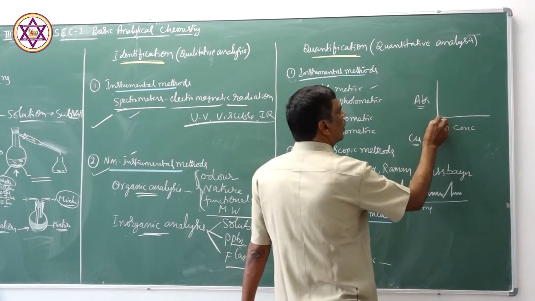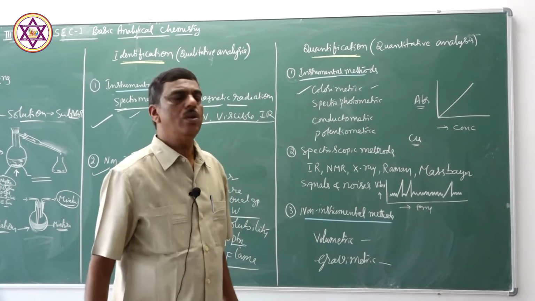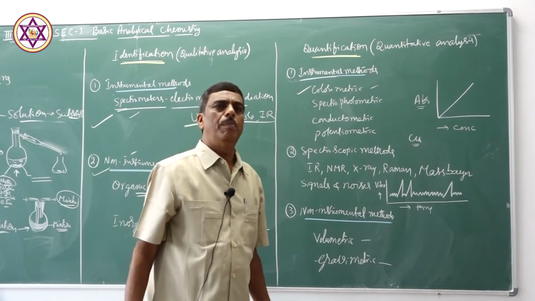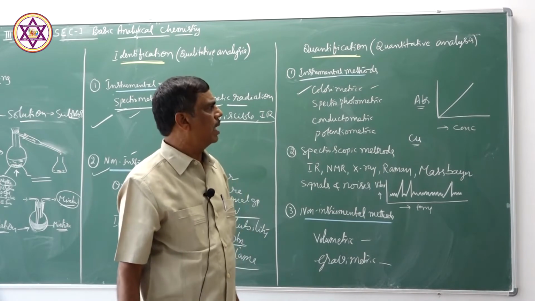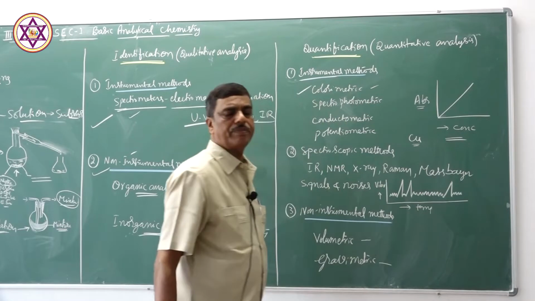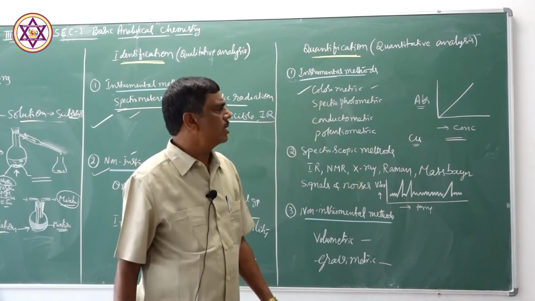Now, if you draw a graph, you will get a straight line passing through the origin. In this colorimetric estimation, it obeys Beer's law, the Lambert-Beer law. Therefore, a standard graph is to be constructed in the instrumental method of estimation of the substance, a standard graph.